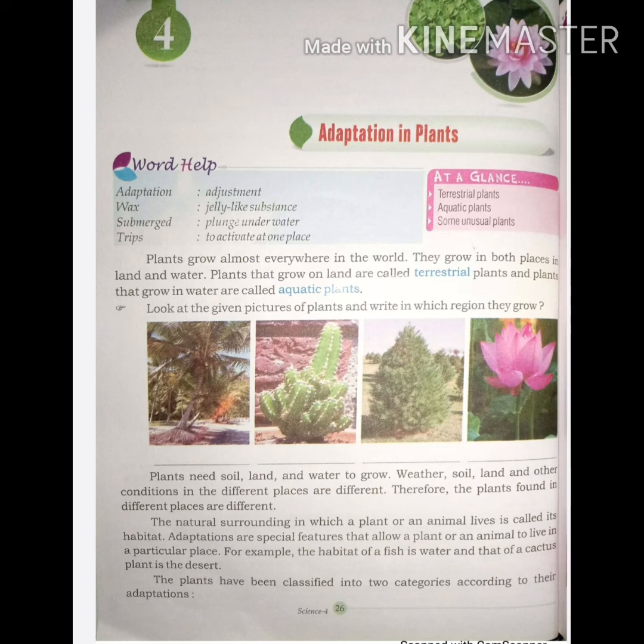Now listen about aquatic plants. Aquatic means plants adapt themselves according to water and make their food in water. There are three types of these plants. Floating plants. These plants float freely in water. Their root system and body are light and spongy. Example: duckweed, water hyacinth, etc.